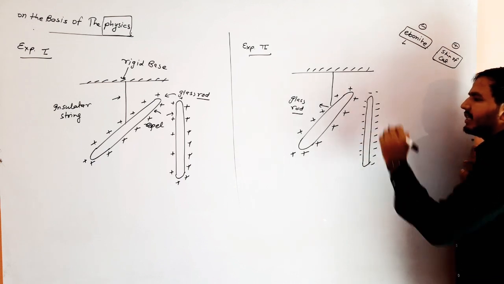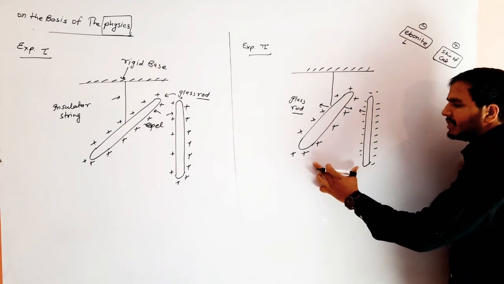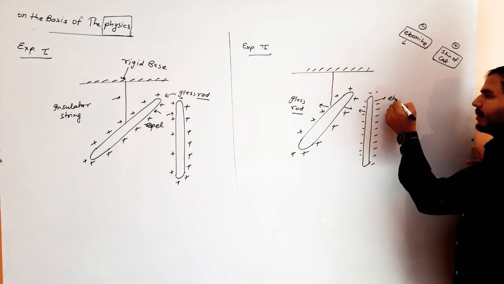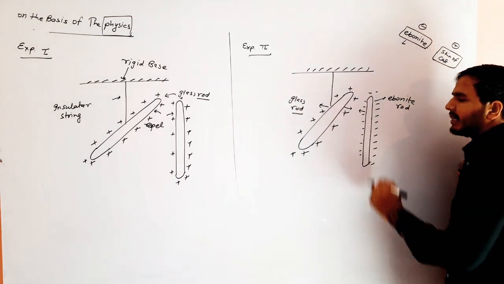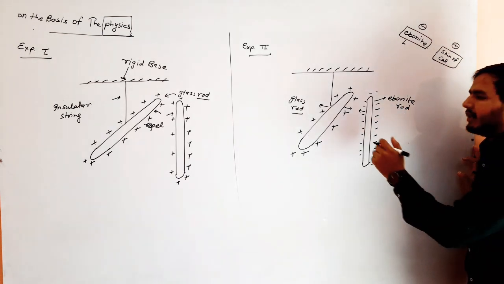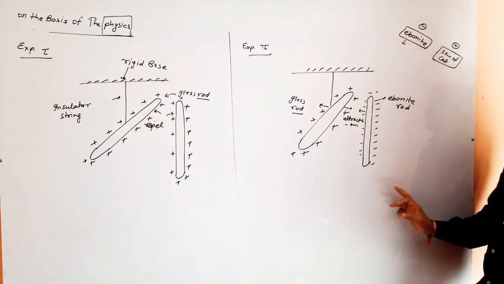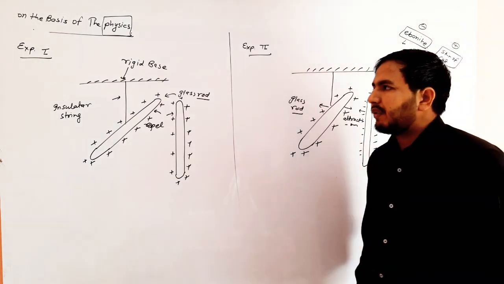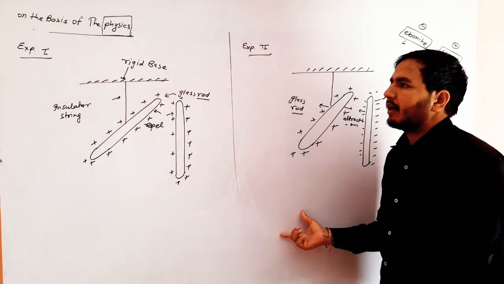Then we see this is the ebonite rod. In this case, we see the attraction between them, attraction property generated between them. Now we can explain positive or negative charge from this experiment.